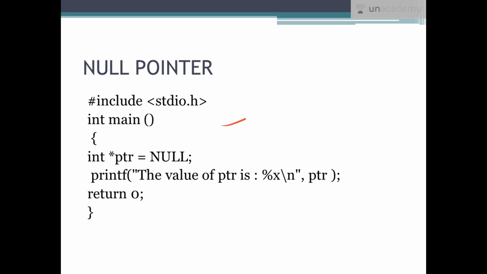This means I am declaring a pointer and immediately making it null. So this is the null pointer which we are using in the program. In the printf, you can see there is no address, no variable declared, and the address of a variable is also not stored. How can you access it? There wouldn't be any meaning to this declared pointer. It would be really a waste.